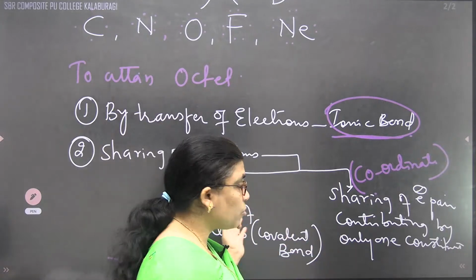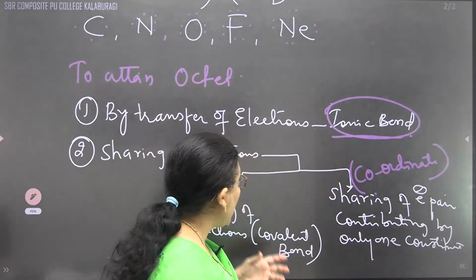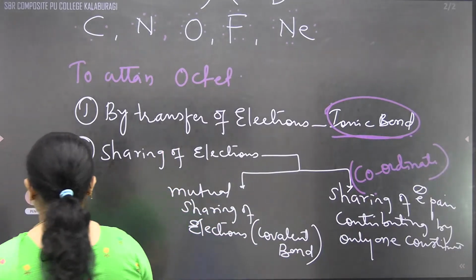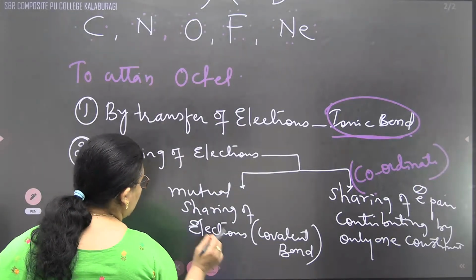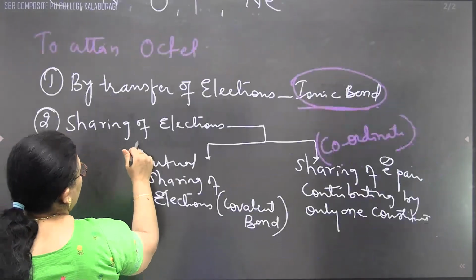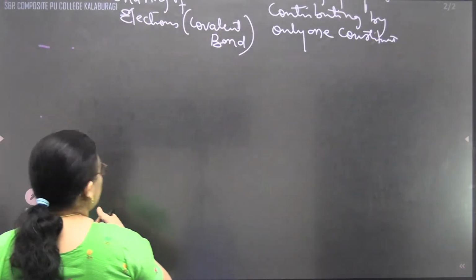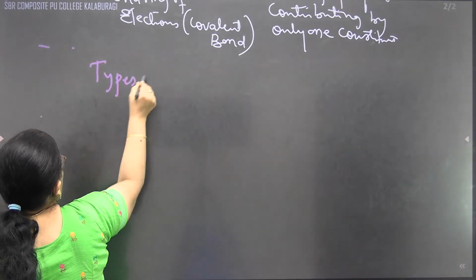So like that, they are going to form a bond. When they form a bond, what are the different types of chemical bonds? That we'll see one by one, children. We will write the types of chemical bonds one by one.